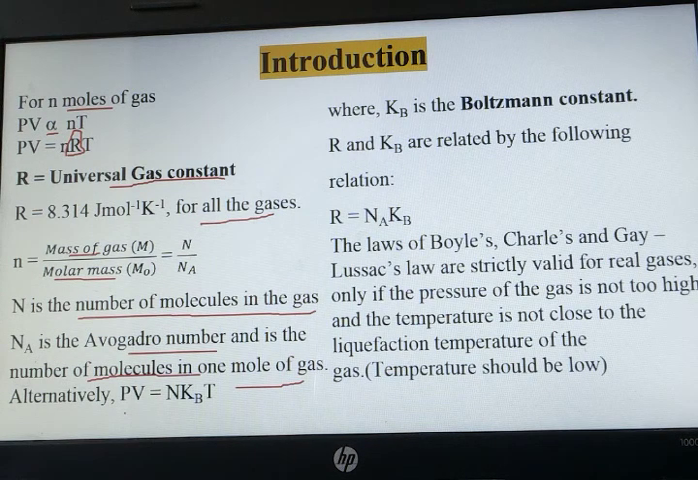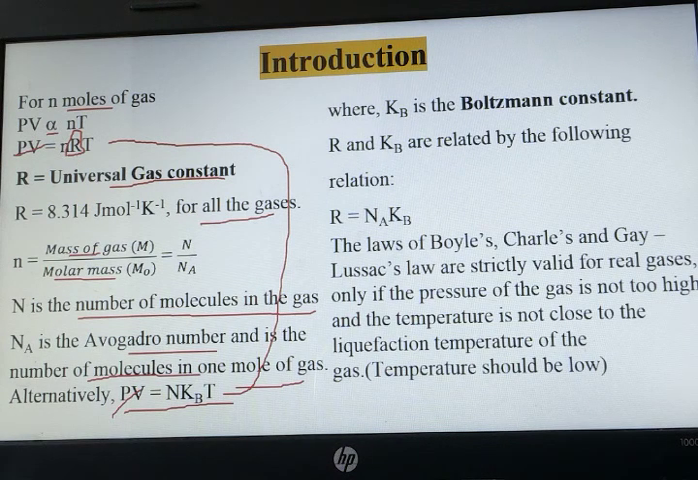We get one more equation, that is PV = N kBT. If you see this equation, PV = N kBT, and PV = nRT, you will see that in both the cases on LHS it is PV. So we can write nRT = N kBT, but over here also T is there, so T and T will get cancelled. So ultimately what we will be getting? R = Na kB, where R is the universal gas constant, Na is Avogadro's number, and kB is the Boltzmann constant.